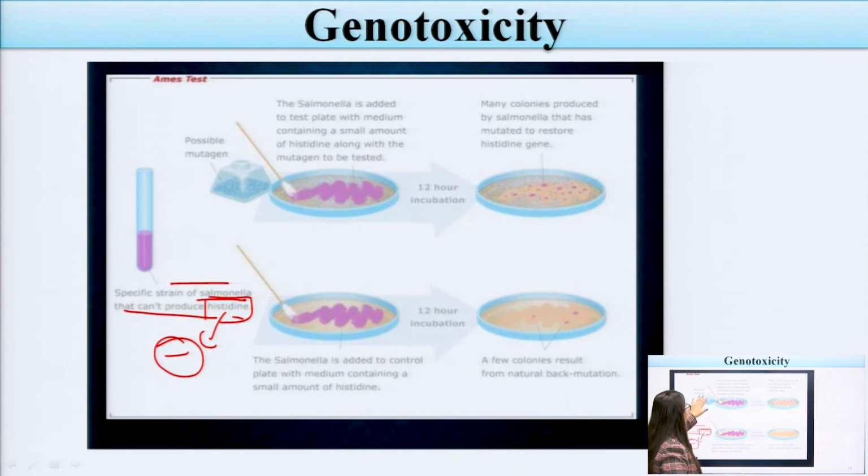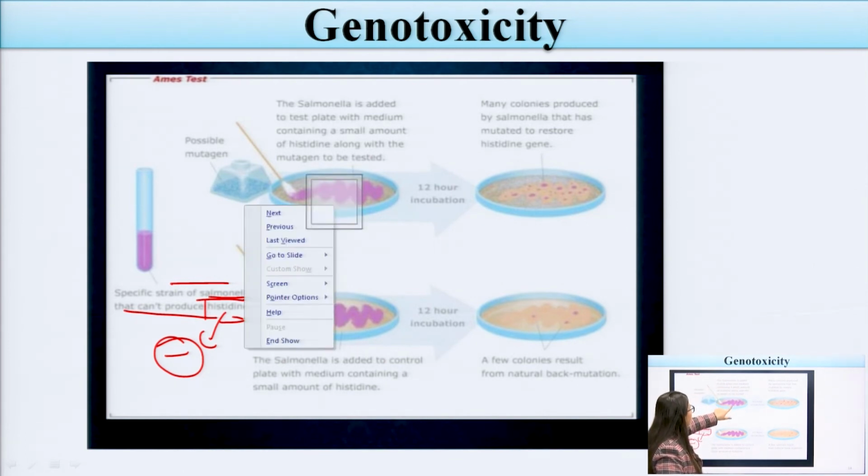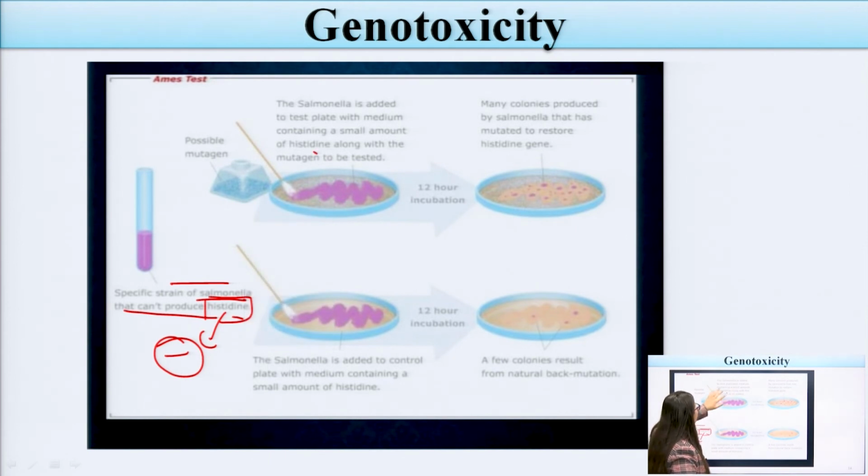Okay, now the possible mutagen and the Salmonella are added. We have to prepare the culture in a medium in which we add the Salmonella in the test plate with the medium containing at least a small amount of histidine. We have to add the Salmonella plus histidine, along with some of the mutagens which we have to test.